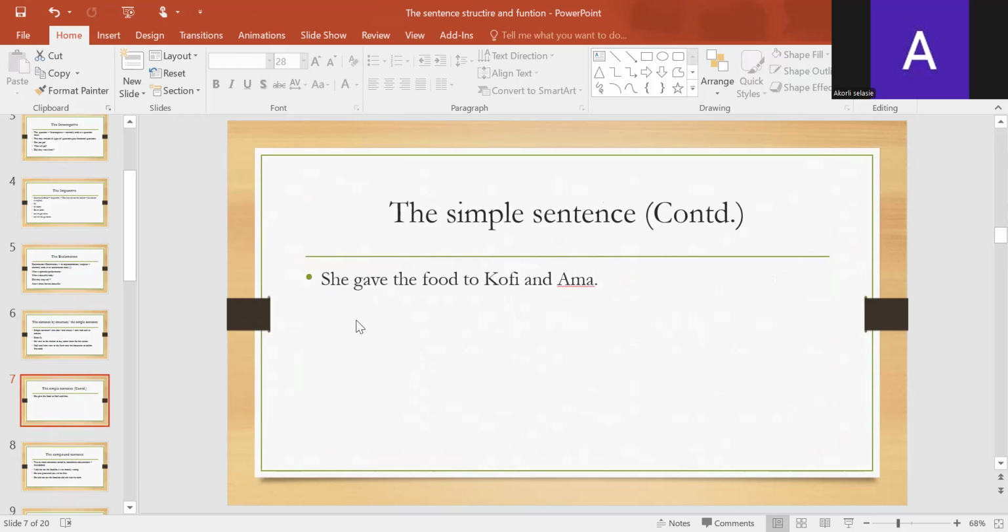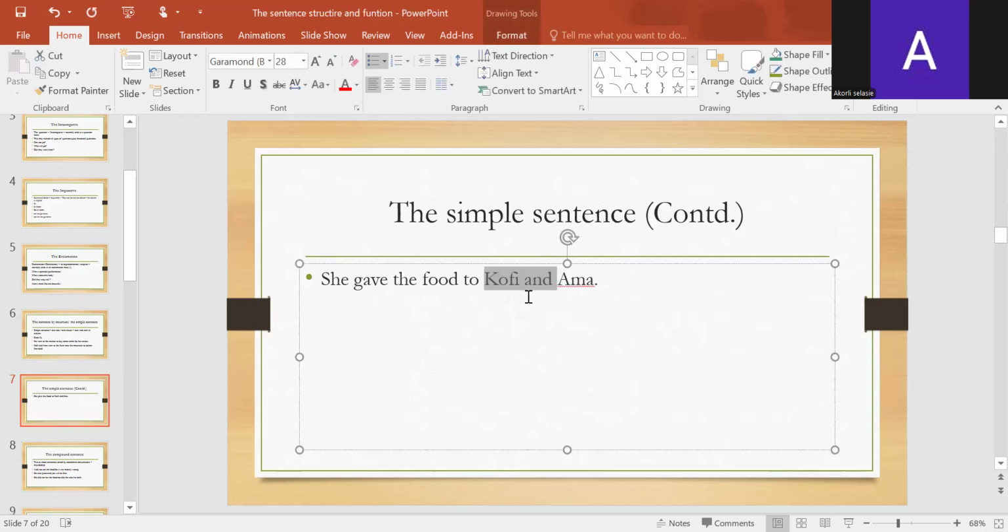Then a simple sentence. See, she gave the food to Kofi and Amma. The fact that we have Kofi and Amma here doesn't make this particular sentence a compound sentence. It's not that we have a compound sentence; we have a compound object. But that doesn't make the sentence a compound sentence.